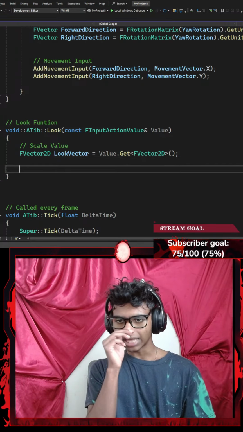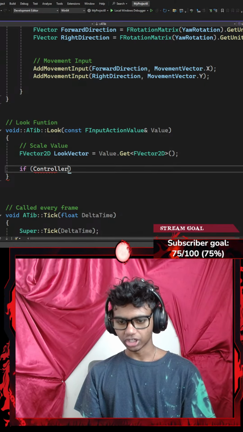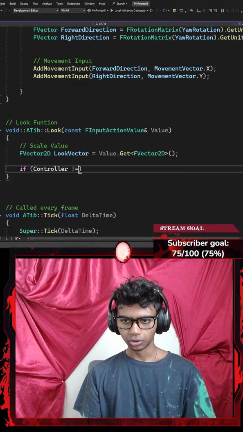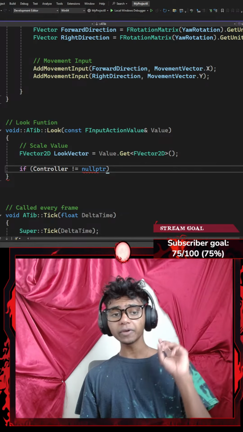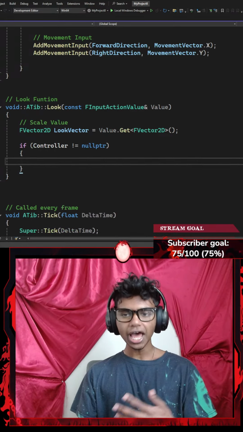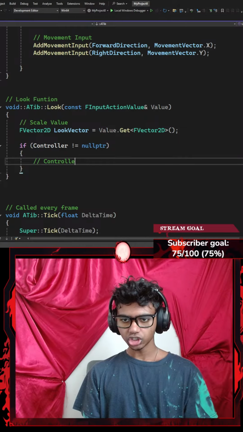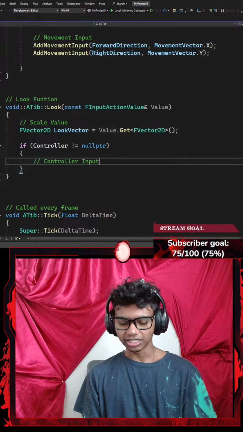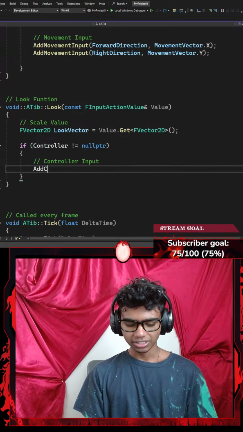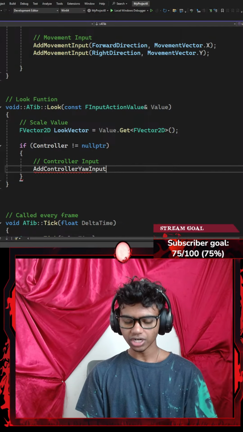Okay, now once I'm done with that, I'm going to add an if statement here to check if my controller is not equal to nullptr, and only if my controller is not equal to null, I'm going to do something. I'm going to add a pair of curly braces. In my curly braces, I'm going to add a comment that says something like controller input, because mouse is technically considered a controller. I'm going to use the add controller yaw input function first.